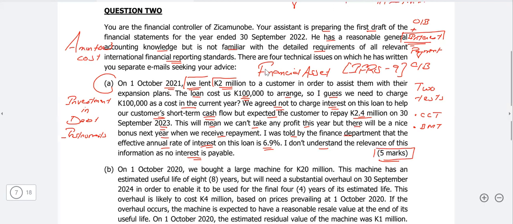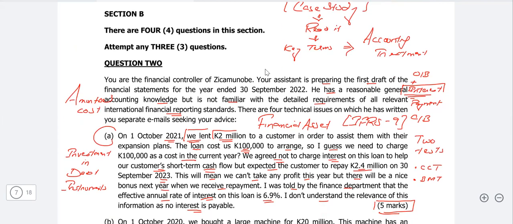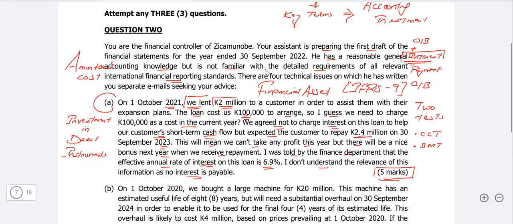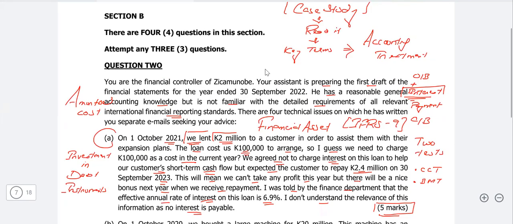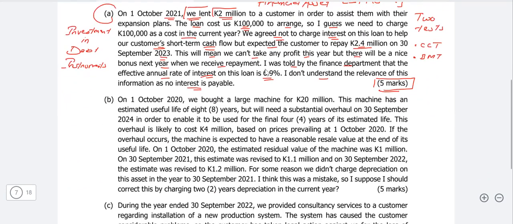So again, we'll keep the same approach throughout the question, that whenever you're reading the case study, you remain focused, you read it, you identify the key terms and the key stuff within the question, because that key term and the key stuff shows the accounting treatment which we are supposed to write in the drafted answers.